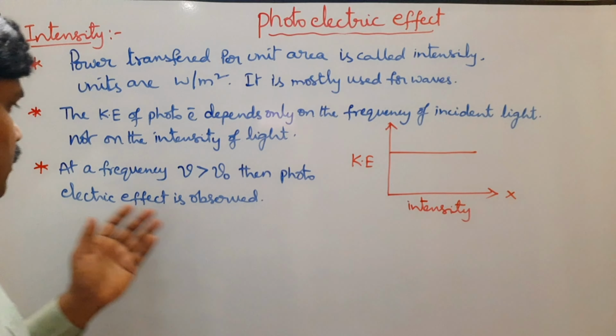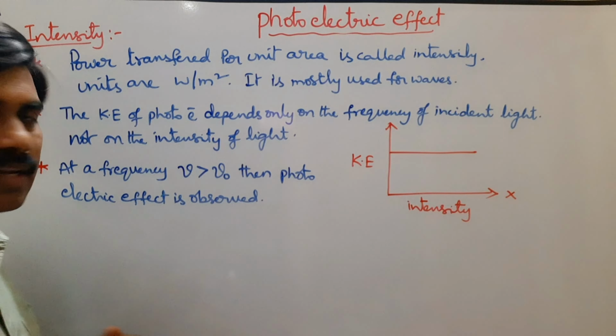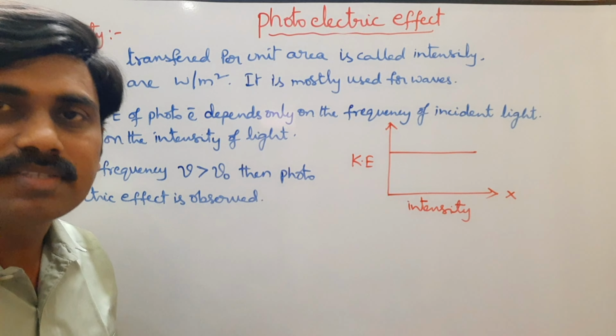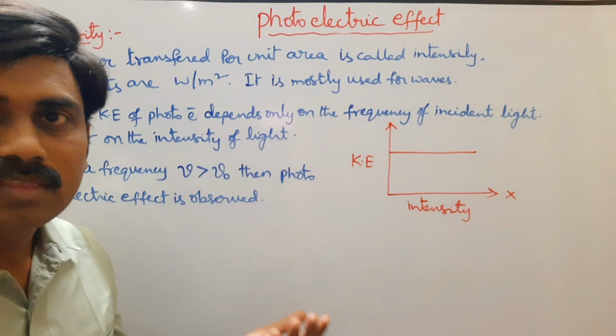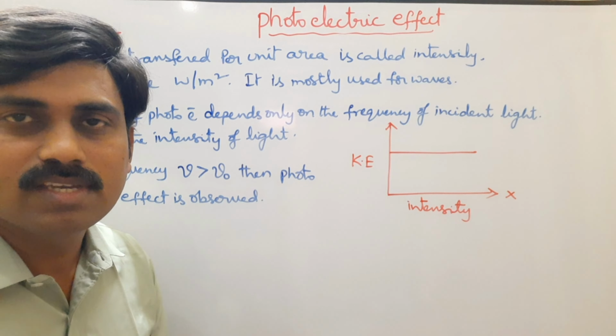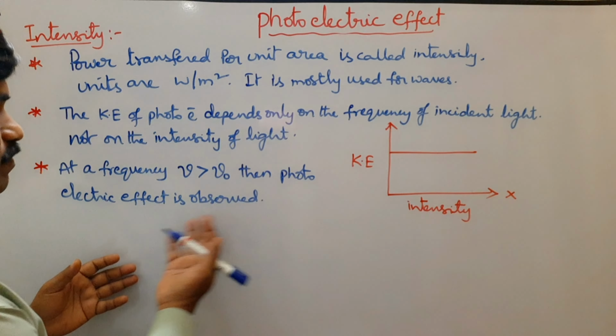Look at the next point. At a frequency nu greater than nu naught, the photoelectric effect is observed. It means the incident ray frequency must always be higher than the threshold frequency; then only photoelectric effect takes place.